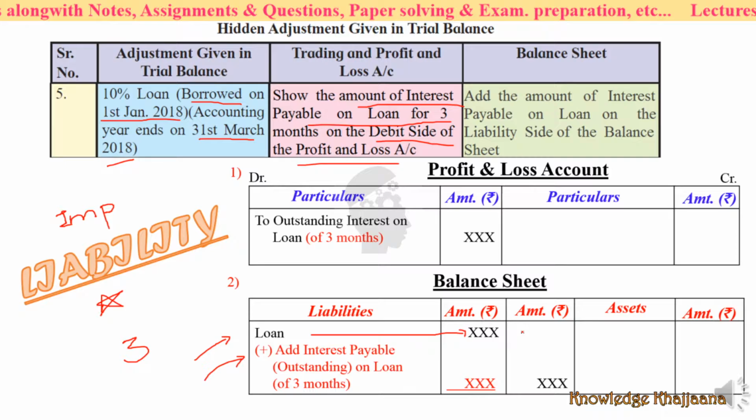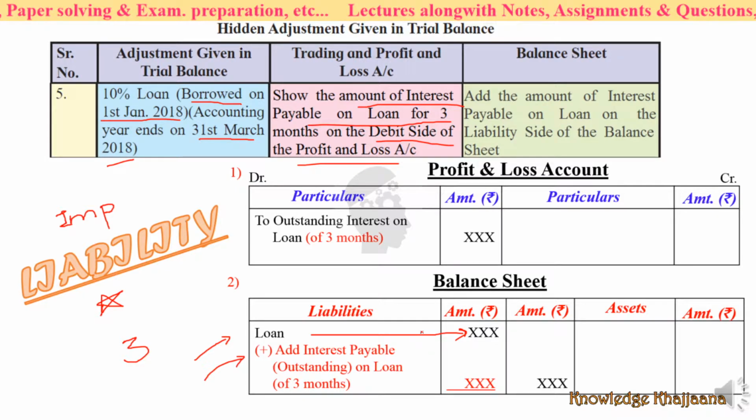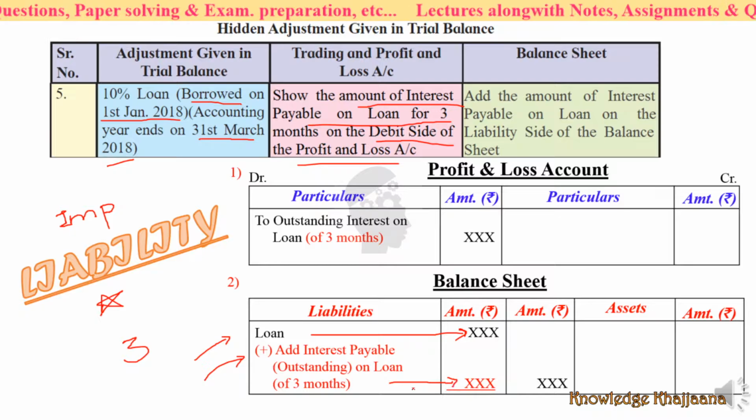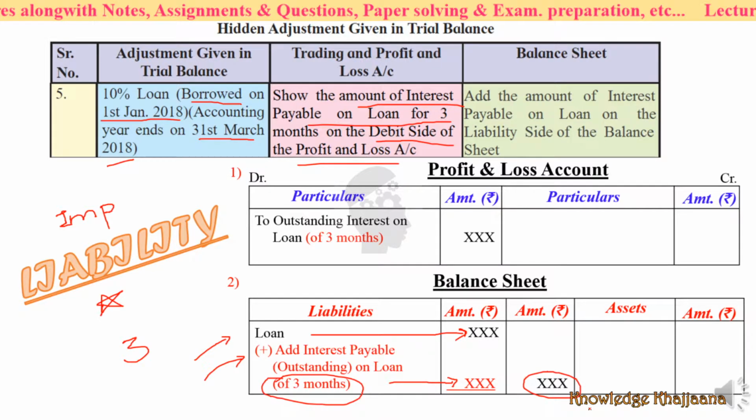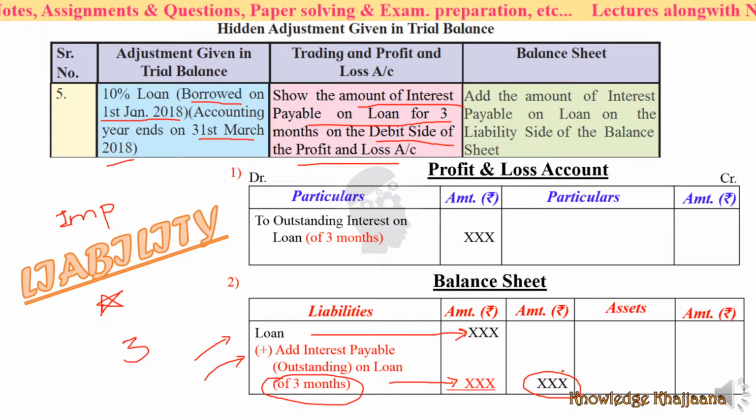So as you have taken the loan on 1st January, you have to pay the loan as well as the interest on the loan. Okay, so you have to calculate the proportionate amount of 3 months interest. You add that 3 months interest to the loan, and this should be your total liability against the loan, that is loan plus interest.